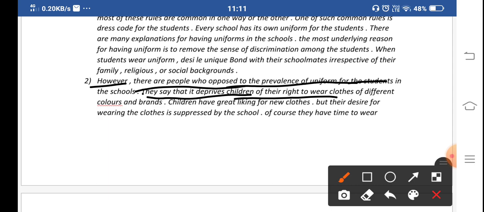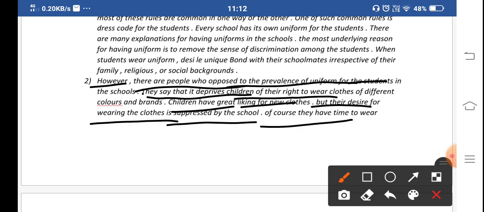But school is also right on its part. Children have great liking for new clothes, but their desire for wearing the clothes is suppressed by the school. It is saying that students want to wear new clothes, but school is depriving them. School is suppressing them, but it is not. If they allow them to wear good clothes, then the students who belong to poor or low class families will not be able to. They will feel shame in themselves.